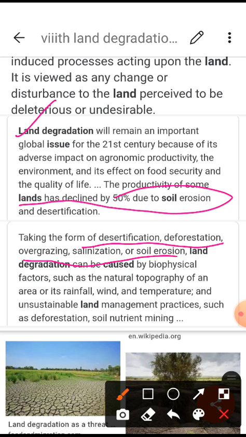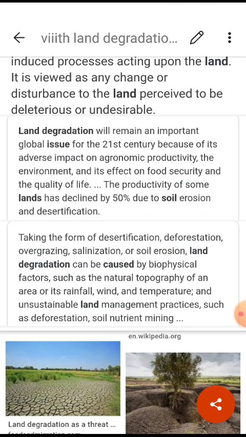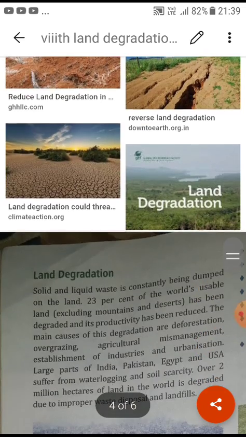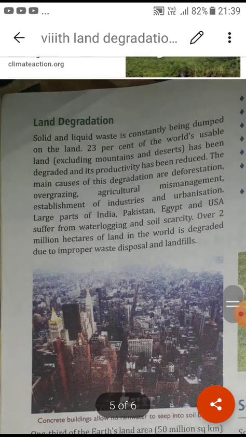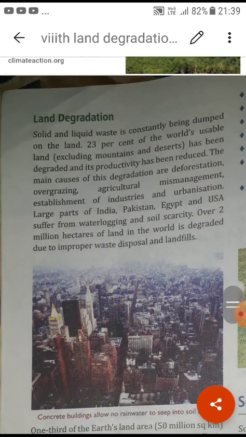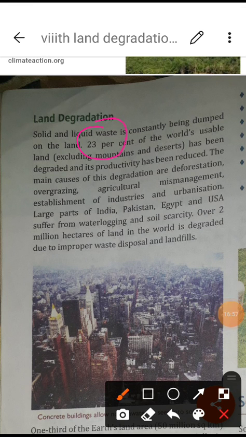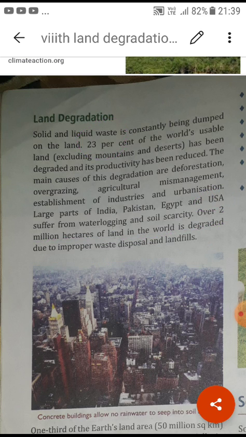Already I have talked about all these activities. The different pictures shown here are from your book, explaining how only 23% of the land is totally degraded by our human activities. This also gave over 2 million hectares of land degraded worldwide due to improper waste disposal and landfills. So this also we have talked about.